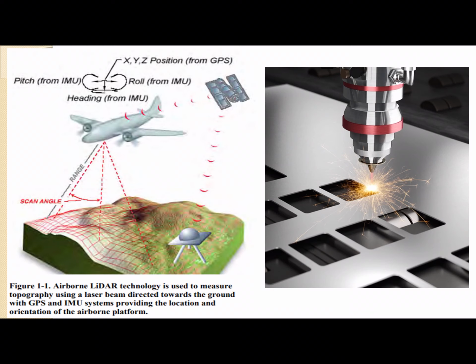Next, laser is being widely used in many industries, such as for cutting, drilling and welding purposes. Here in this figure, you can see laser being used in precise cutting of metal pieces. Some portions of the metal pieces are cut into precise geometrical shapes.